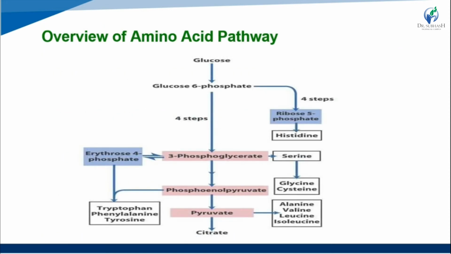This is the overview of the amino acid pathway synthesized from glucose. First, glucose is converted to glucose 6-phosphate.